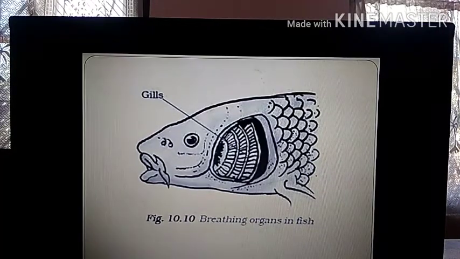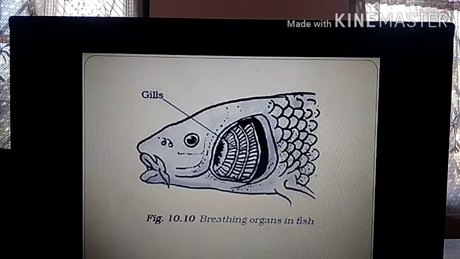Since fish always remain underwater, it has to breathe oxygen along with the water. That is, water also will go inside the body of the fish along with oxygen, because oxygen is dissolved in water, and aquatic animals take oxygen which is mixed in water. So definitely together with the oxygen, water will also go inside the body of the fish.